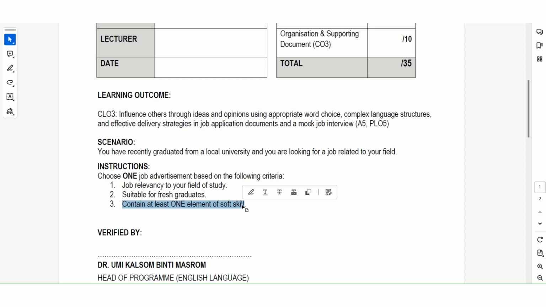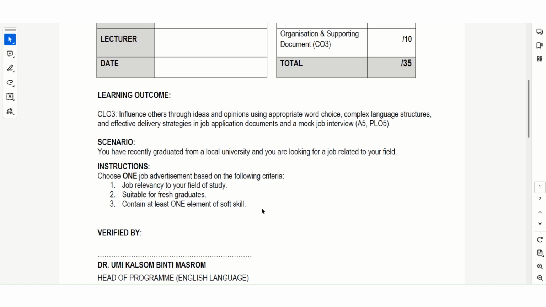So as a group, you have to discuss within this week. Try to get one job advertisement and you can share it in our WhatsApp group, and I will have a look at it and then I will give the approval whether it is okay for you to proceed or not. Remember that you need to find a job advertisement that has these three items: relevant to your field of study, suitable for fresh graduate, and contains at least one element of soft skill.